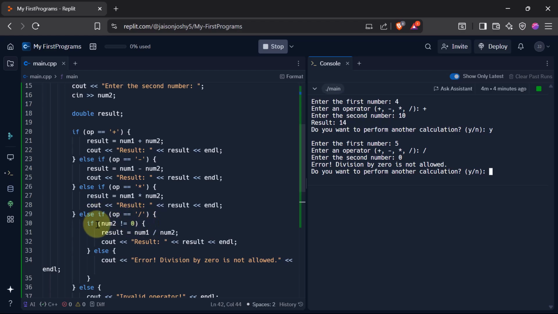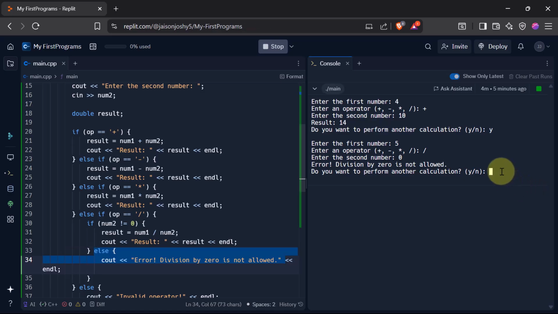So again it checked if num2 is not equal to 0. Was num2 equal to 0? Yes, num2 was equal to 0. So this thing didn't get executed because num2 was equal to 0. This will only get executed if num2 is not equal to 0. So that is why it came to the else part and said error, division by 0 is not allowed.